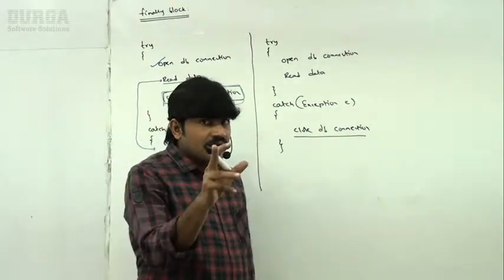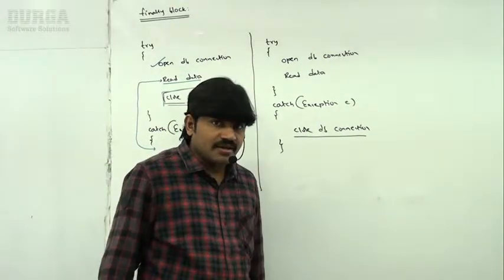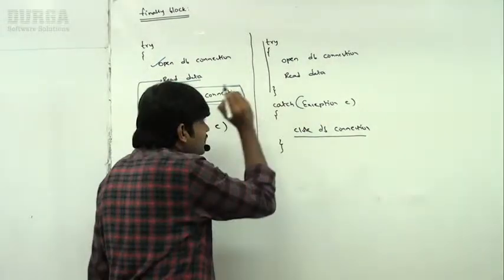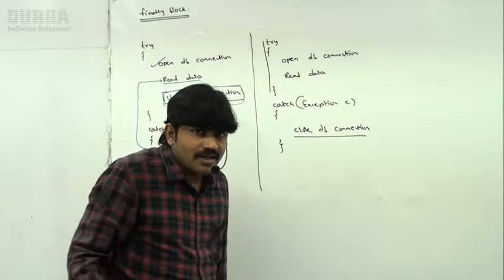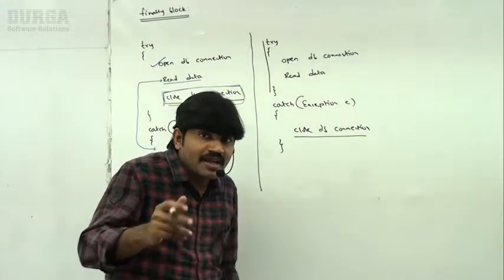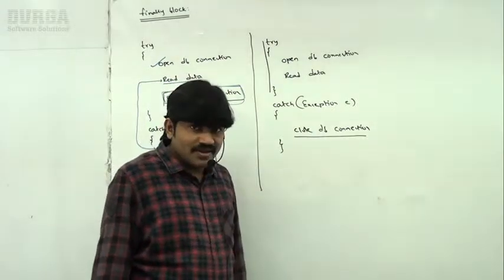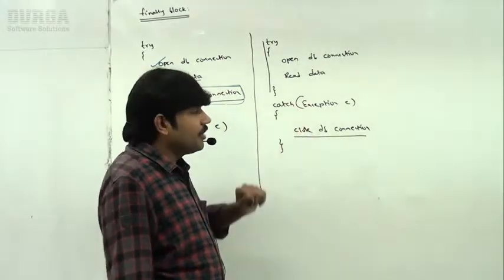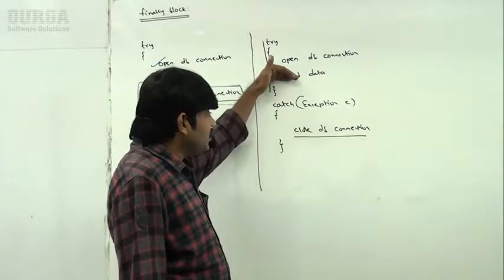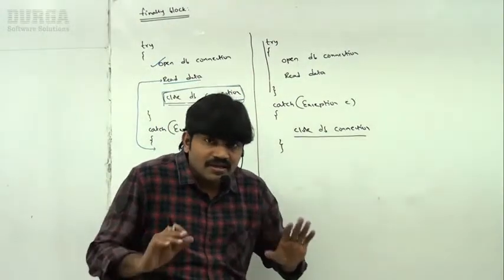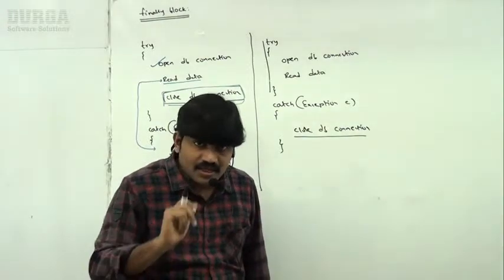Again, not recommended. What is the reason for that? Sir, if there is no exception, then the catch block won't execute. If the catch block is not going to execute, then who is going to close the DB connection? Are you getting it? To close the DB connection, compulsorily we would have to raise an exception, which is meaningless. That's why this approach is also not at all recommended. Clear for all of you, right?